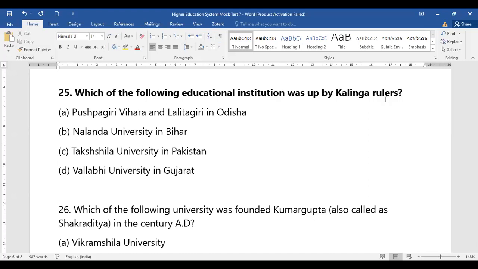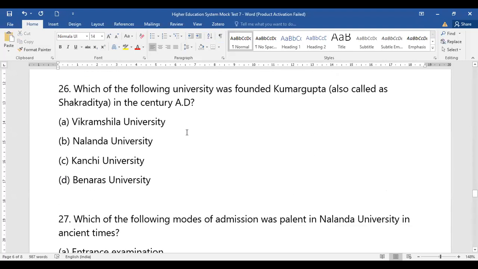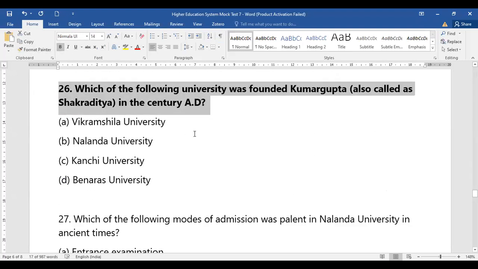So the institution which was set up was none other than Takshila University, that is option number C. Takshila University in Pakistan, that is Rawalpindi. Okay. Now, which of the following universities was founded by Kumar Gupta, who is also called Shakraditya, in the century?